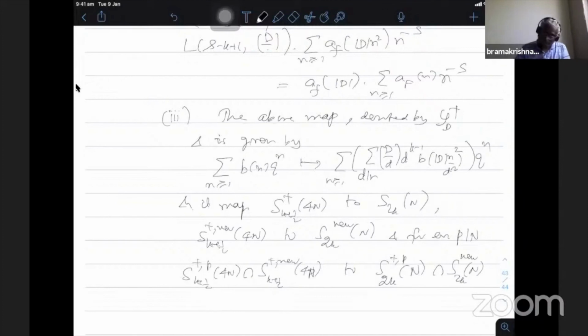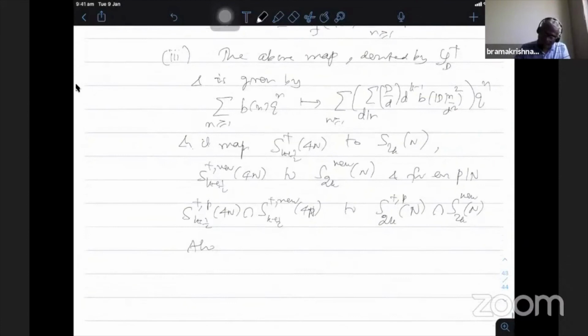This is the meaning. Also, this operator computes the action of the Hecke operator, so T_{p^2}. We take the function on the left, so the left hand side is for half integral weight forms. Then I apply S_D^+ and then T_p, p not dividing n. I have U_{p^2} S_D^+ equals S_D^+ U_p where p divides n.